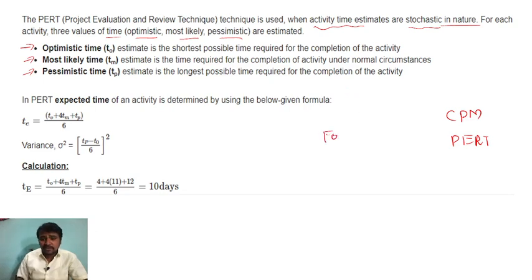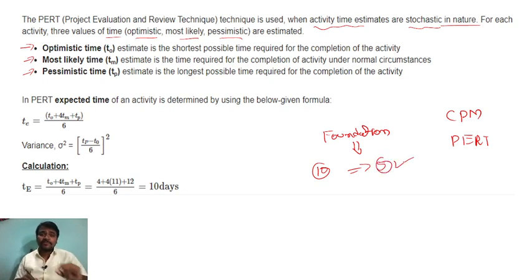For example, you are doing a foundation work. Optimistic time means the shortest possible time. You actually required 10 days, but you have completed it in 5 days. So 5 is the optimistic time of that foundation activity. Most likely time is the time required for completion of an activity under normal circumstances, with no delay or hurry. If you have completed it in 10 days, that is the most likely time.